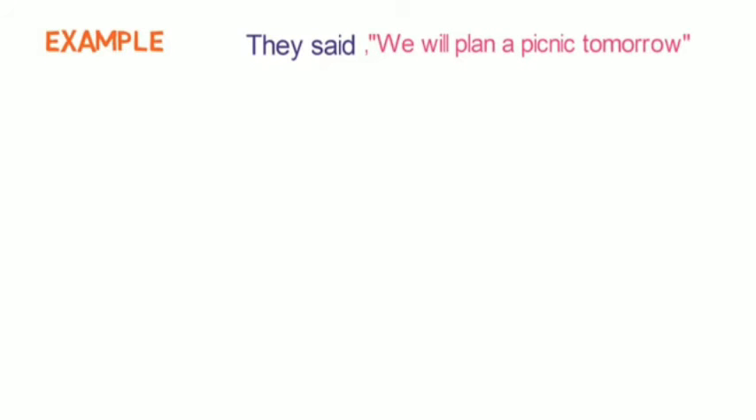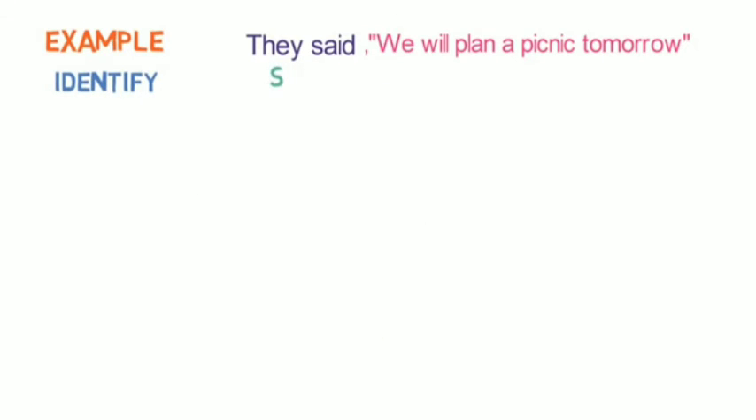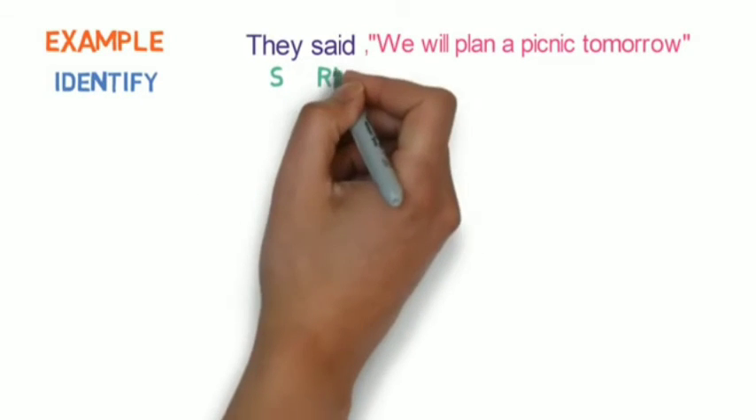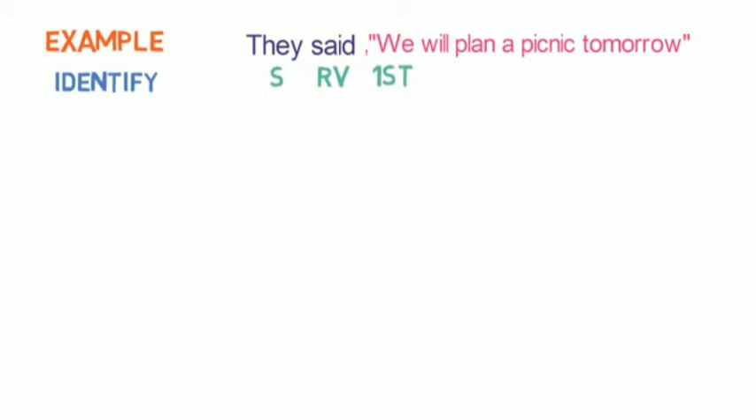Let's look into the next example. They said we'll plan a picnic tomorrow. First step is identification. Here they is the subject, said is the reporting verb, we is first person in the reported speech, and as said is in past form, we need to check the tense of reported speech. It is in simple future tense.